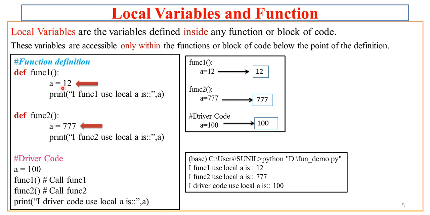Now if you see the output, you'll find that I func1 use local A 12. So whatever A is used by func1, it is a local A which is given value 12. I func2 use local A is 777. So whatever A is used by func2, it is a local A which is given value 777. And I driver code use local A 100. So whatever A is accessed by the print statement of the driver code, that is the local A. So this is the difference between the global variable and the local variable. Local variables are available only within the function or the block of code in which they are defined.